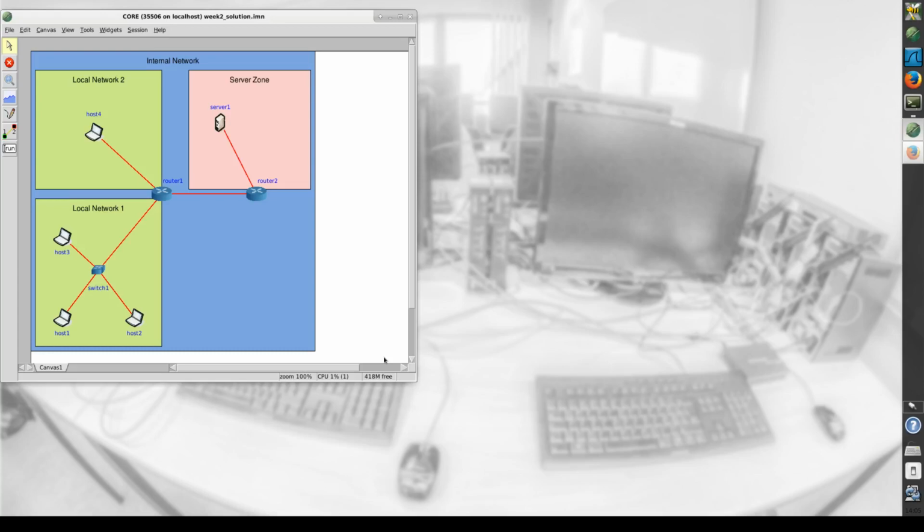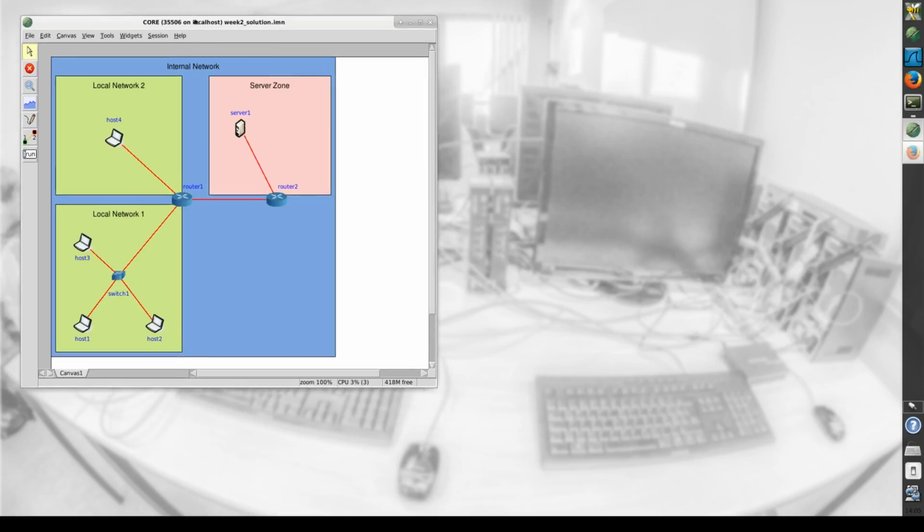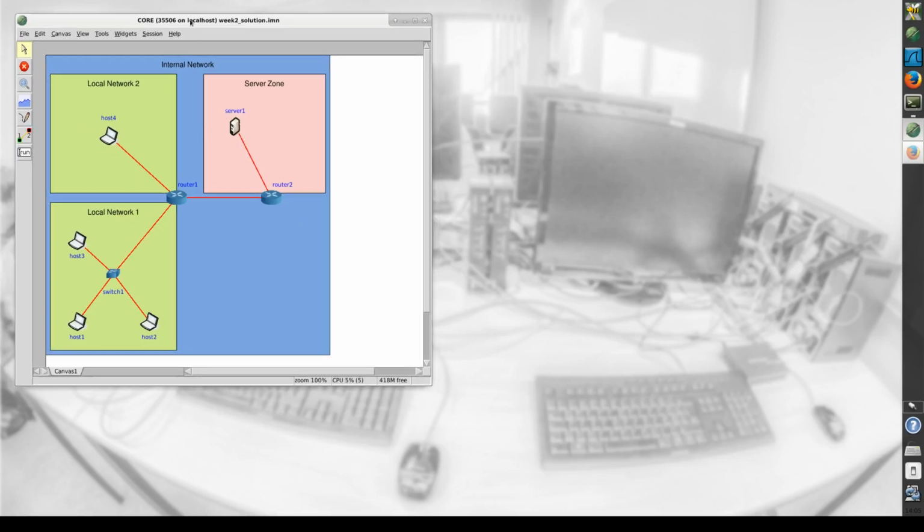The exercise for IPv6 looks as follows. In the core network emulator, as seen here, we have a network of 4 hosts, 2 routers, and 1 server. In the beginning, the hosts at the bottom left are not configured in any way. Lucky for us, IPv6 supports stateless address auto-configuration, or short, SLAAC. During the lab, we go through different steps of SLAAC in order to automatically configure both an IPv6 link local and a global address for the hosts.